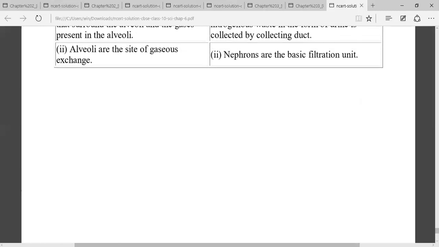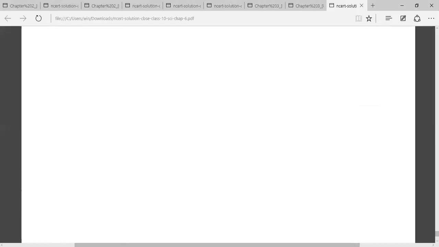That's all. These are the NCERT questions. So in the next video we will talk about the NCERT questions of chapter number 2, that is control and coordination.